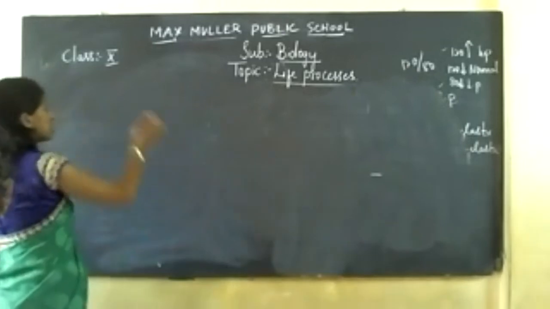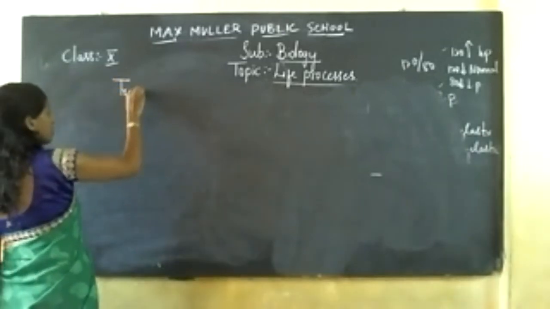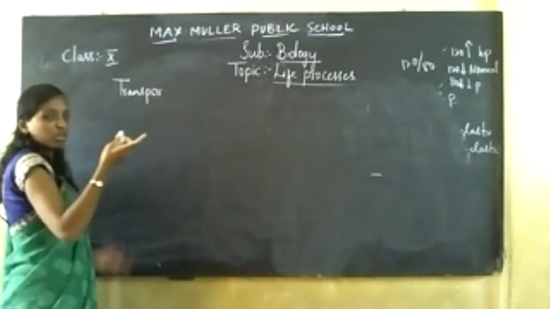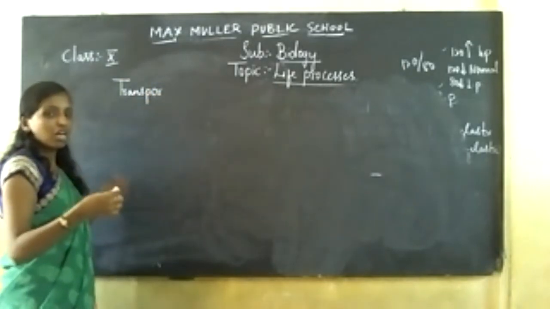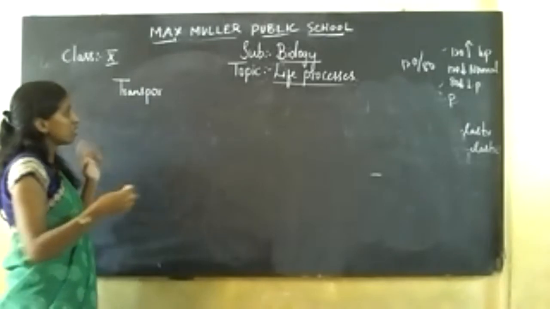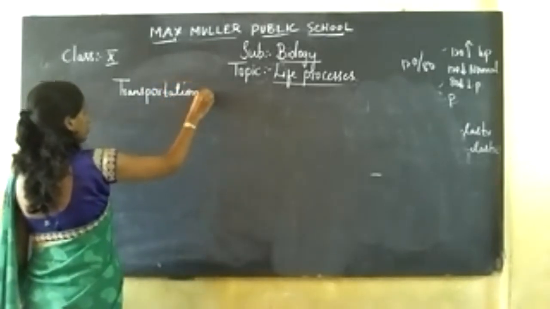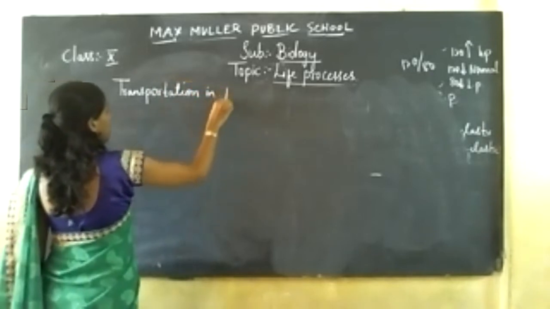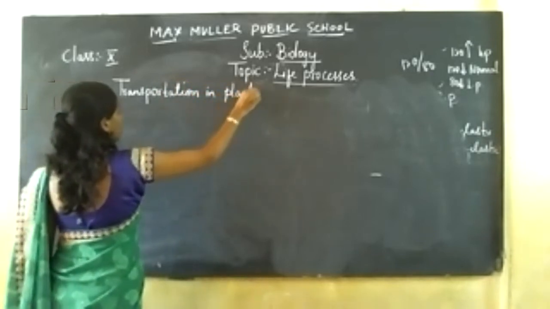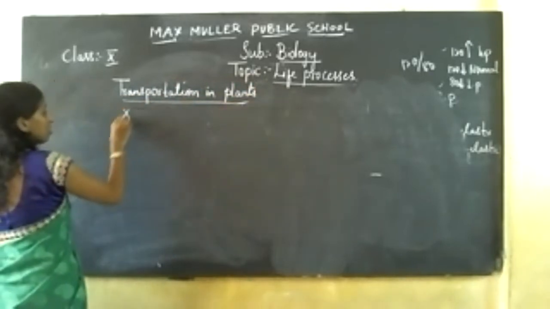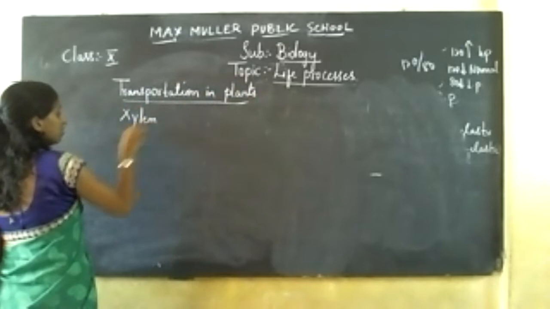Now, how does transportation take place in plants? So we are discussing both respiration in plants and animals and digestion in plants and animals. Now we are going to discuss transportation in plants. Transportation in plants is brought about by two vascular bundles called xylem as well as phloem.